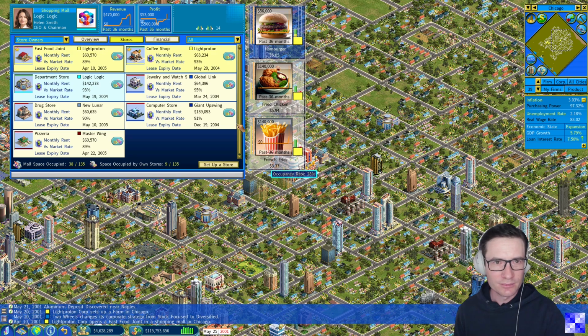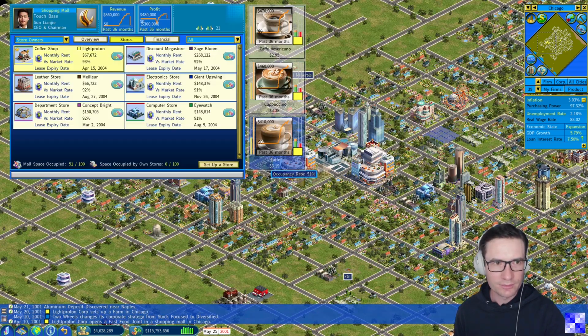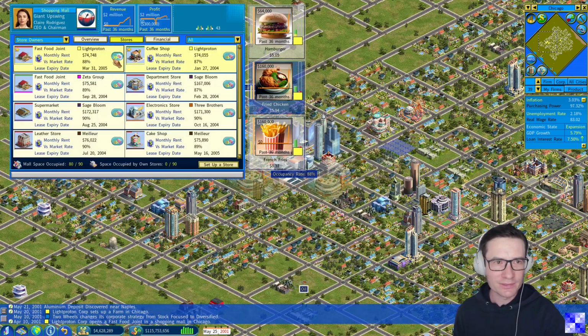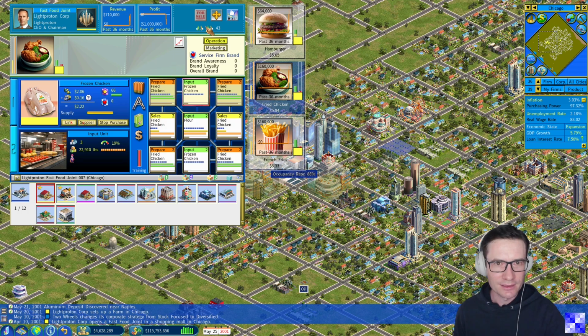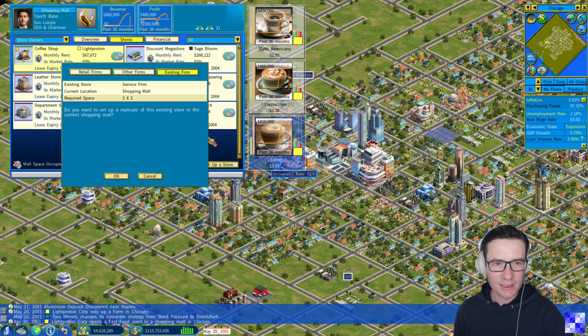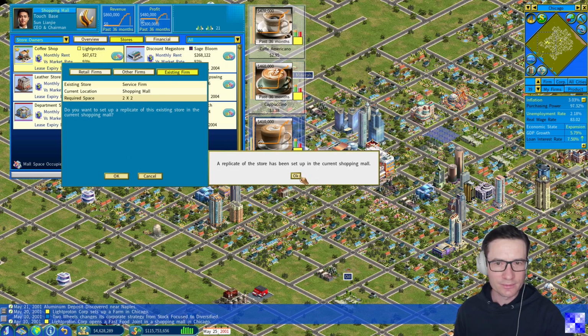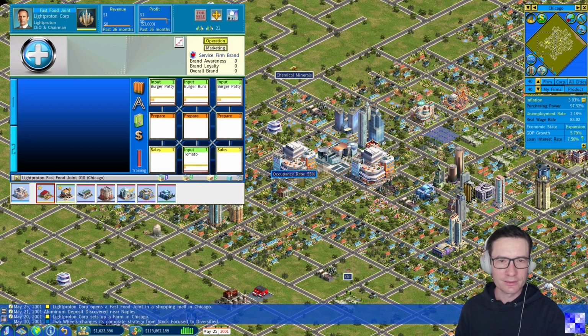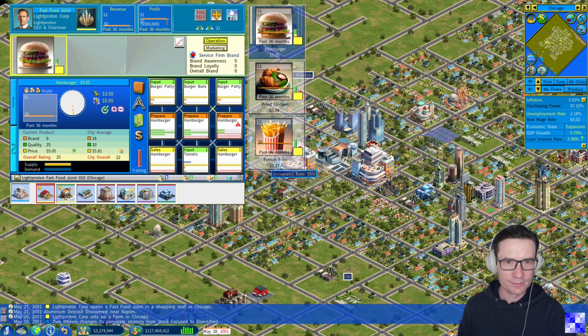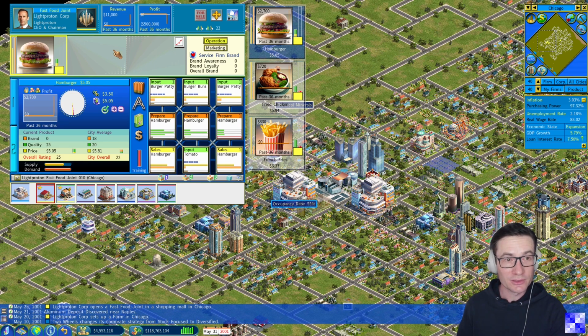Why only 3? We should have 4. Yeah, because here's 1 missing. Okay, let's quickly fix that. Duplicate in mall. Set up store, existing one. Like that. Yeah, all of the products appear and demand increases. So we are also selling now hamburgers, fried chicken and French fries to the consumers in Chicago.